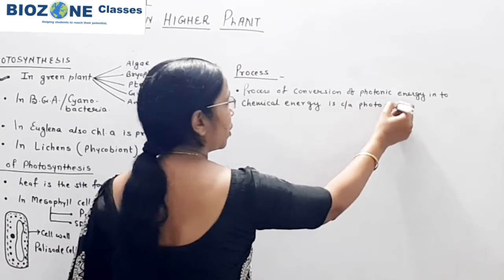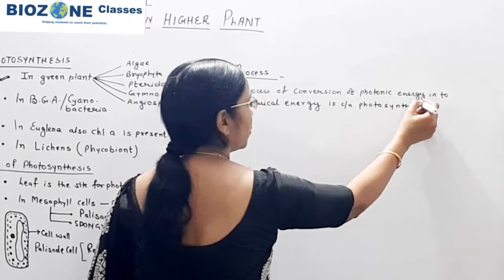So this process is called photosynthesis. Remember this part very well.